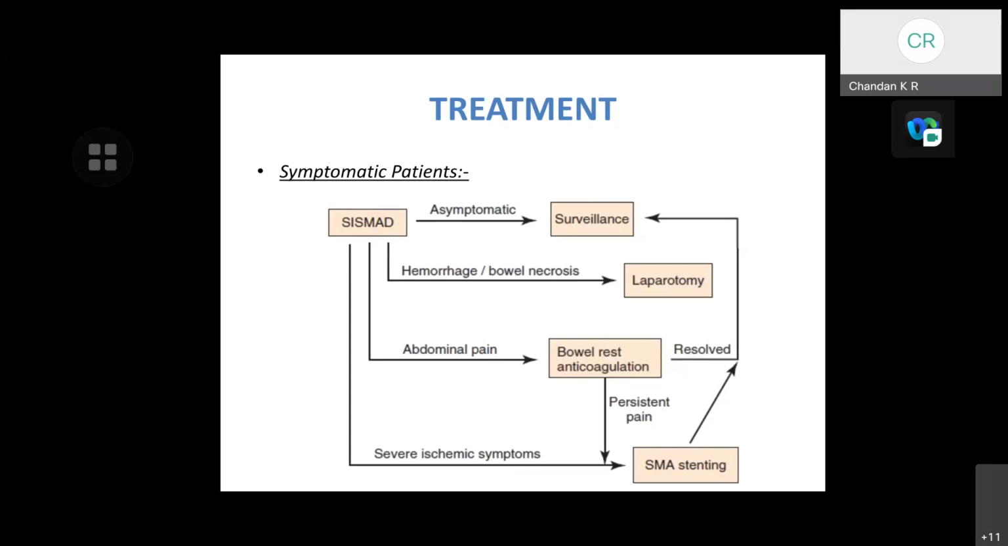If the patient has persistent pain and severe ischemic symptoms, the patient is taken to SMA stenting, following which the patient will be under surveillance.